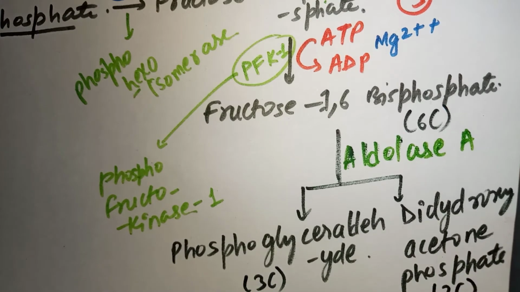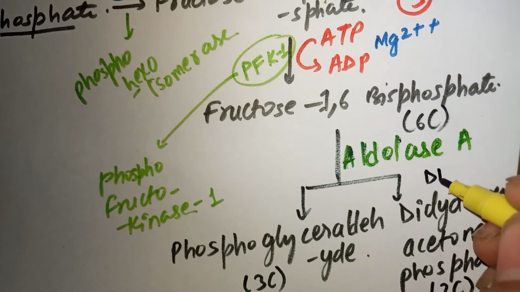But further we have to convert the dihydroxy acetone phosphate, that is you can in short say DHAP.